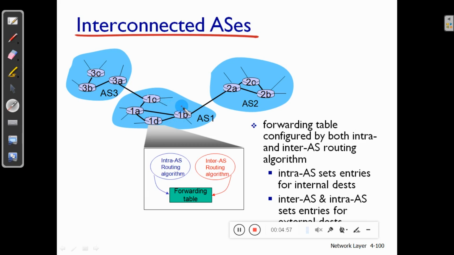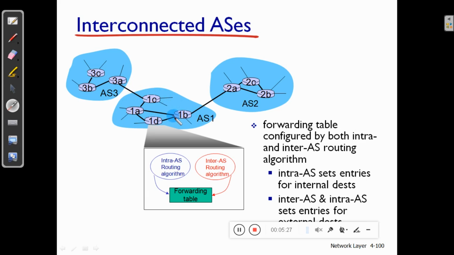As I said in the earlier session, each autonomous system can run either a link state or distance vector protocol. Depending on this protocol, each router will compute a routing table or forwarding table, and each router knows to which link or router it has to forward the packet to reach a destination within the particular autonomous system.